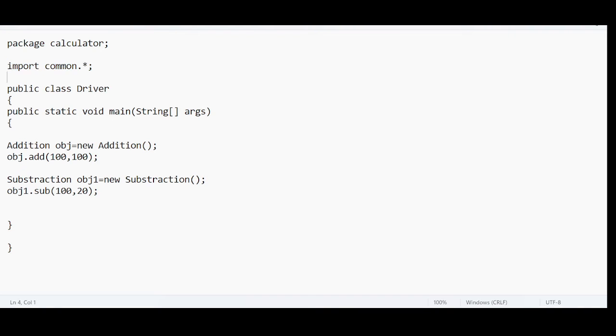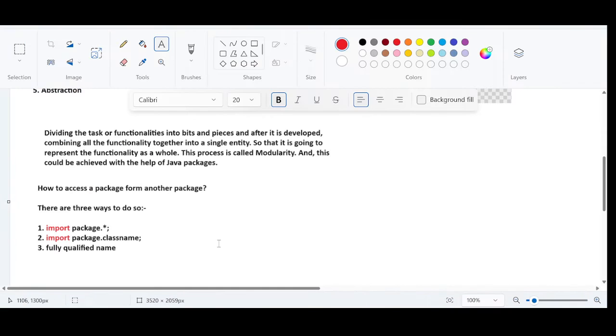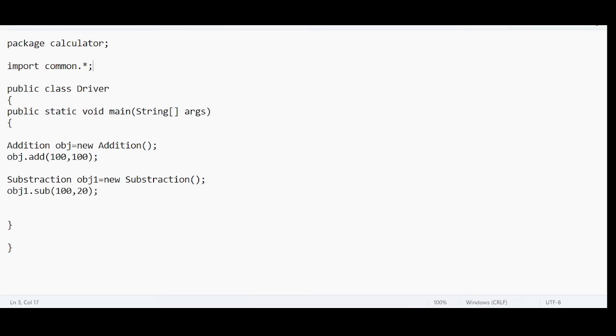So with the help of this import statement, I am able to get access to all the functionalities. And the second thing is, if I want to import a particular functionality, I can do it like this.